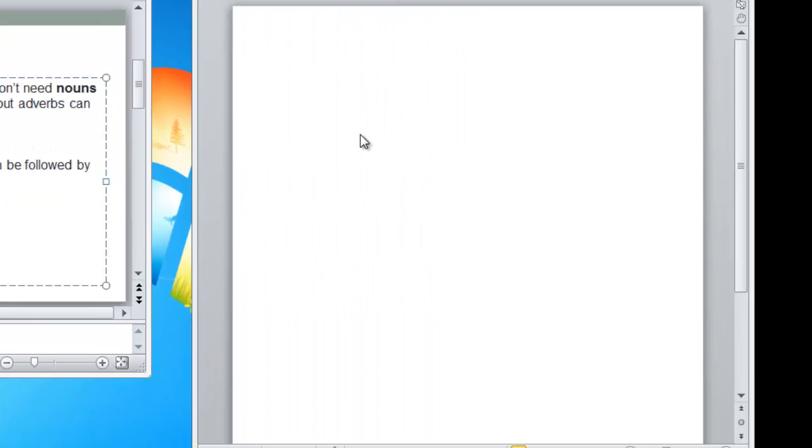So let's take a look at some sentence examples and try to determine if they are intransitive verbs. Sentence number one: the mayor spoke. The mayor is the noun phrase, spoke is our verb. Spoke ends the sentence. The mayor spoke. So this is an intransitive verb. Woohoo! So spoke is in fact an intransitive verb.